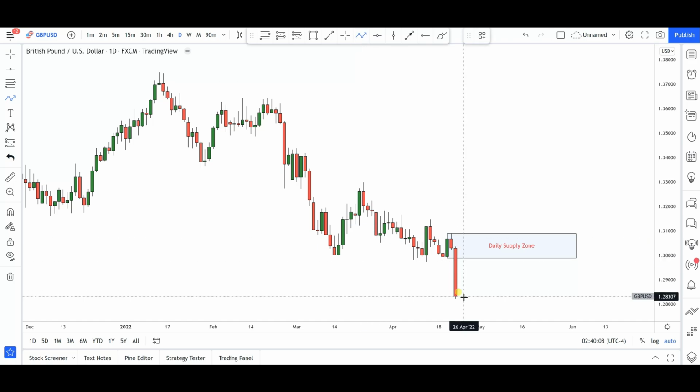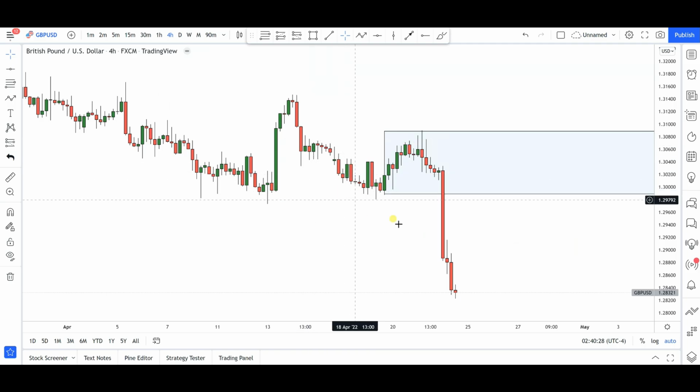Well, what I would like to see right now is for this pair to give me a push to the upside. Okay, if we do get any push right around that, let's say 1.30 or even 1.3050 level into this supply zone, anywhere from right around here, any bounces to the downside, I'll be looking for an opportunity to go short for further continuations to the downside. All right, that's pretty much what I can see right now from the daily time frame.